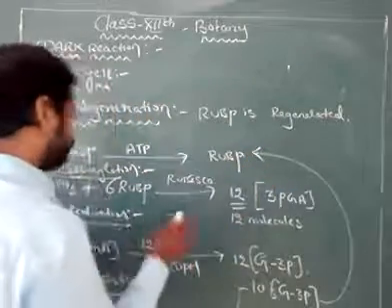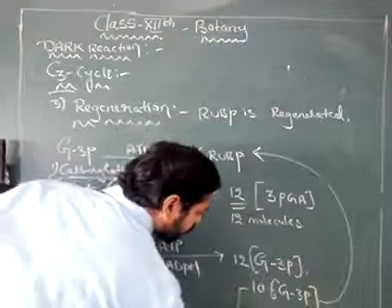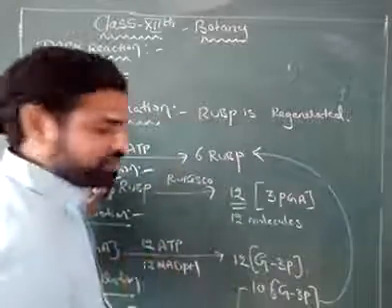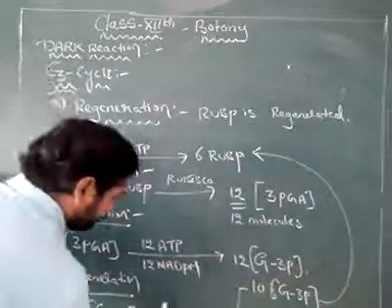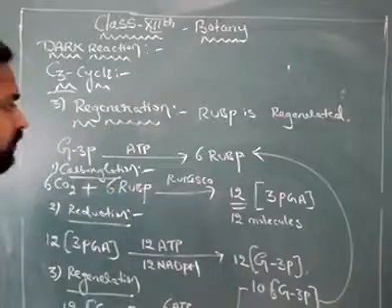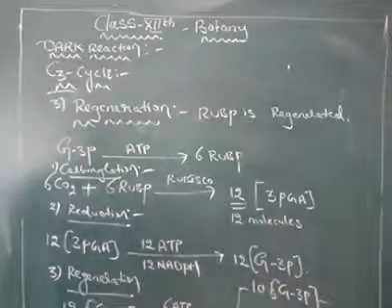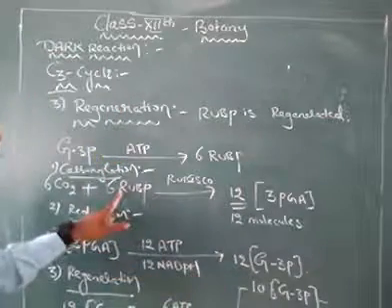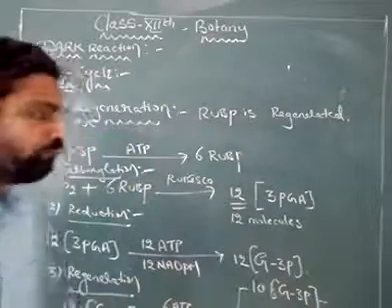How many RuBP? 6 molecules of RuBP, and the 2 molecules of glyceraldehyde 3-phosphate are utilized for synthesis of 1 glucose, by utilizing the 6 ATP. So what I am going to tell you is, out of the 12 glyceraldehyde 3-phosphates, 10 are used for the regeneration of 6 molecules of RuBP, and 2 are utilized for synthesis of 1 glucose.